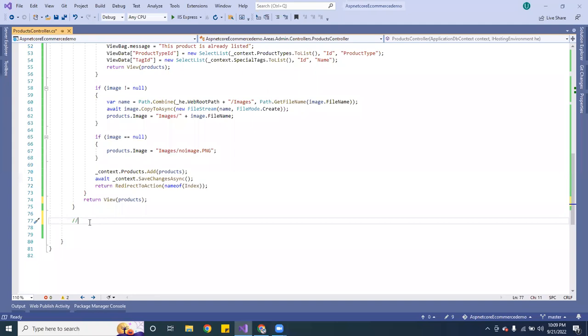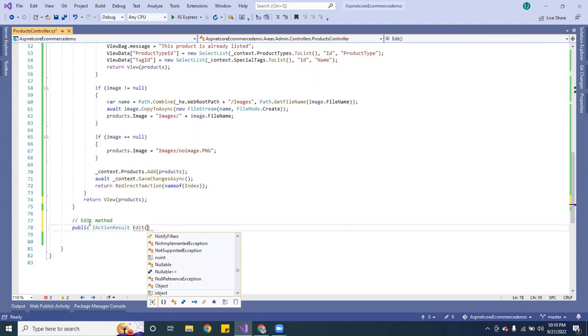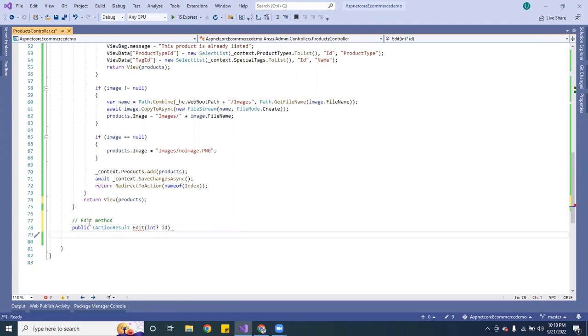All right, so now what we want to do is create the edit. So we want to do the edit method. This one here, we want to do public action result, and this one is going to be edit. And so whenever you do edit, you need an ID. So we want to pass an integer, and we want to do an ID.